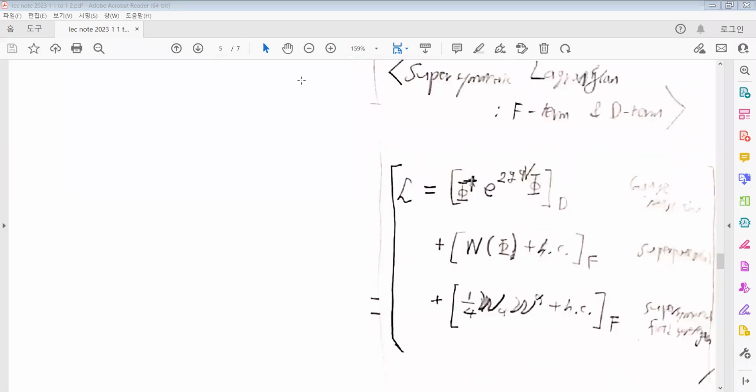The first term is the gauge-based interaction. Here Φ†Φ, being its own complex conjugate, becomes a vector superfield, so it satisfies the condition of the vector superfield.